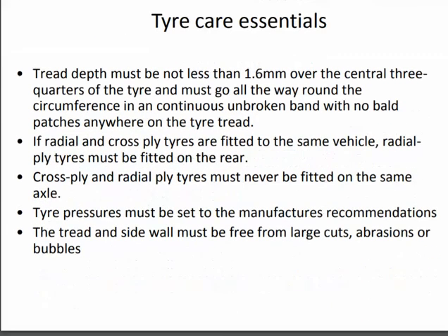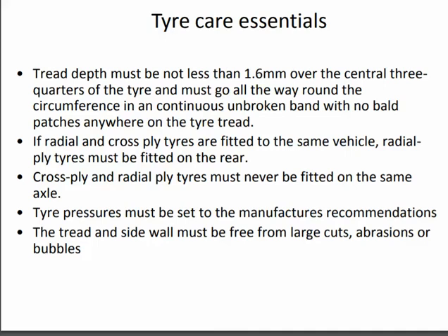Next we have tire care essentials. The tread depth must not be less than 1.6 mm over 3/4 of the tire, and must go all around the circumference in a continuous unbroken band with no bald patches anywhere on the tire tread. If radial and cross ply tires are fitted on the same vehicle, the radial ply tires must be fitted on the rear wheels.